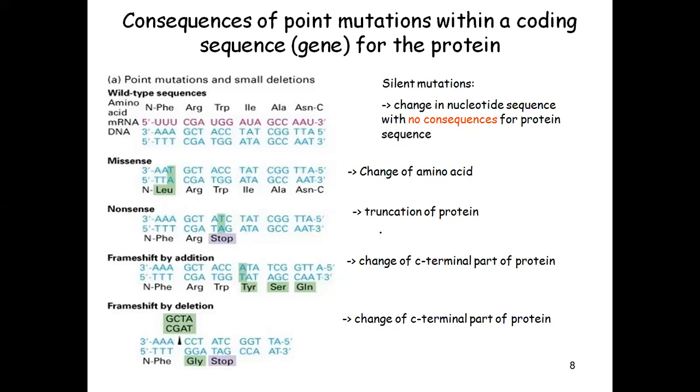In the missense type of mutation, we have carried out a change of amino acid. In the nonsense type of mutation, we have carried out truncation of the protein. In frame shift by addition, we have added a new amino acid into the existing sequence.